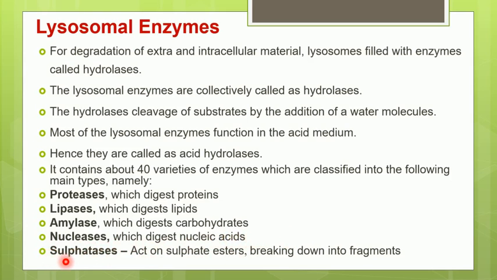The next category is sulfatases, which act on sulfate ester bonds, breaking them into shorter fragments. So these important categories of enzymes are present in the lysosome, which carry out the breakdown of proteins, lipids, carbohydrates, nucleic acids, as well as sulfate ester bonds.